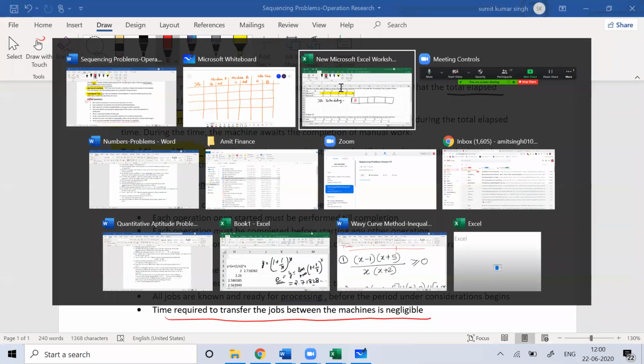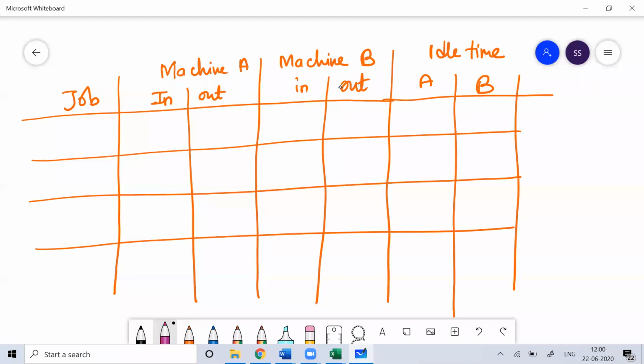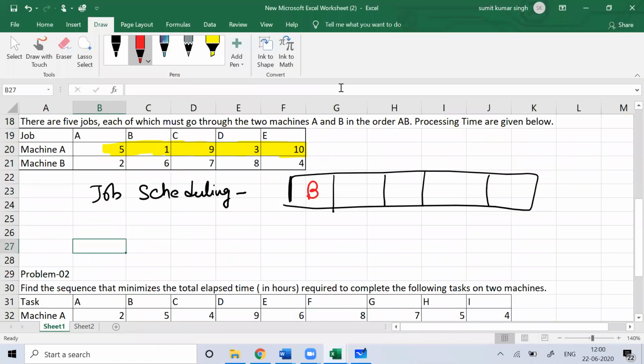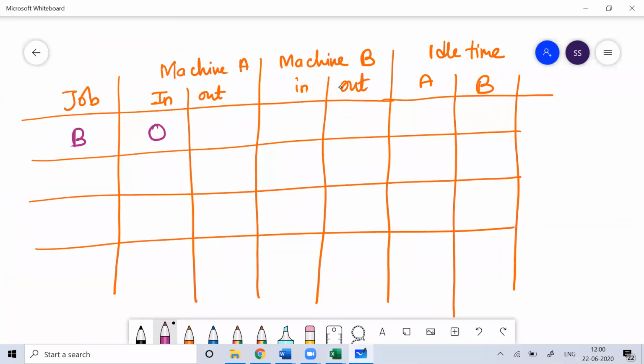I'm starting with which job? I'm starting with job B. So from machine A, it will start at 0 hour, and how many hours will it take? Job B on machine A takes 1 hour. It will take 1 hour to work on machine A.